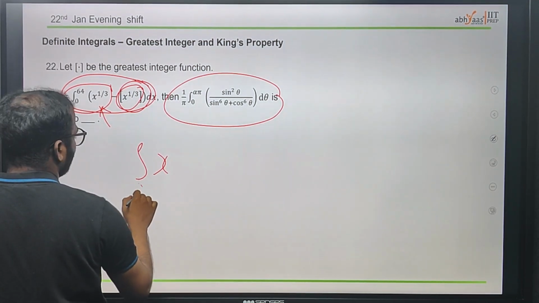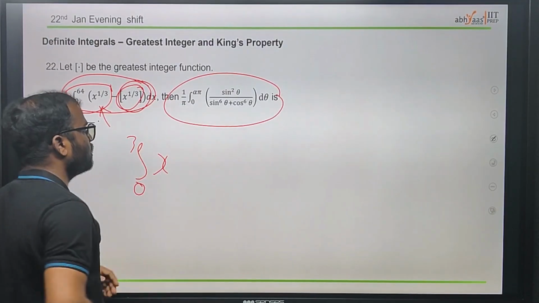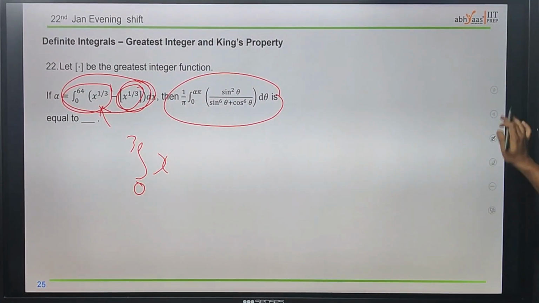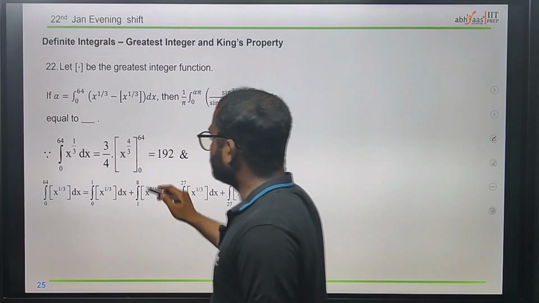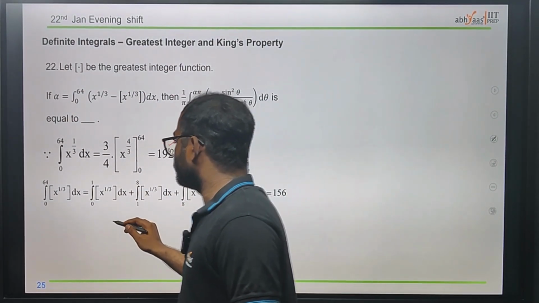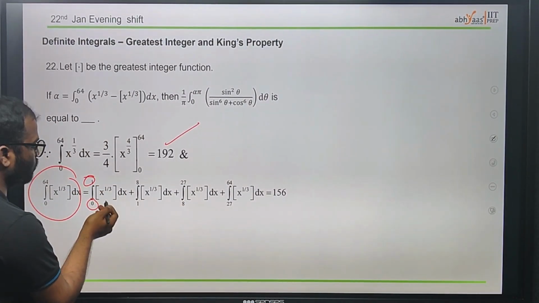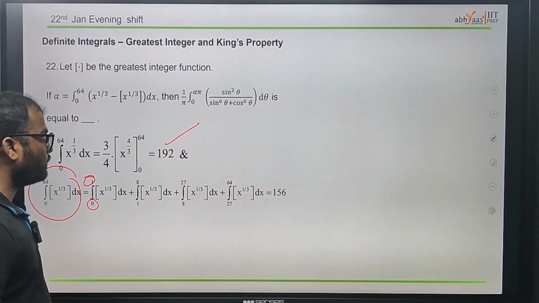In order to find this limit, we have 0 to 3. Since we have the 1 by 3 process, 0 to 3 and 3 to 9 and 9 to 27 up to 64, we need to find the intervals. See here, we got the first thing, we can easily find this one. And the next thing is for 64, from 0 to 1. Similarly, from 0 to 1 it will be like x power 1 by 3, there will be a different answer.